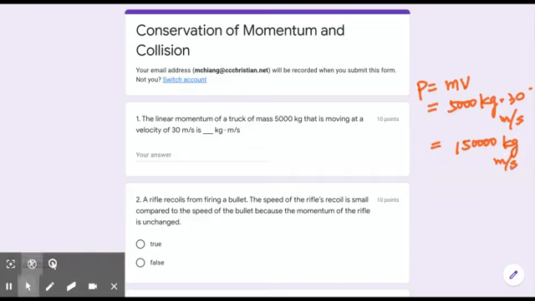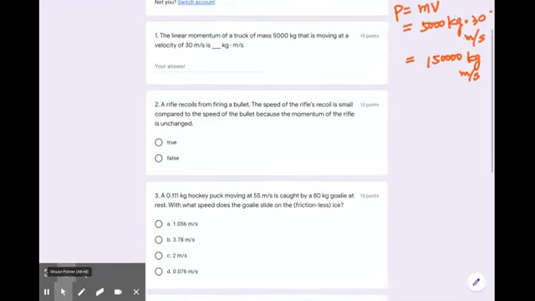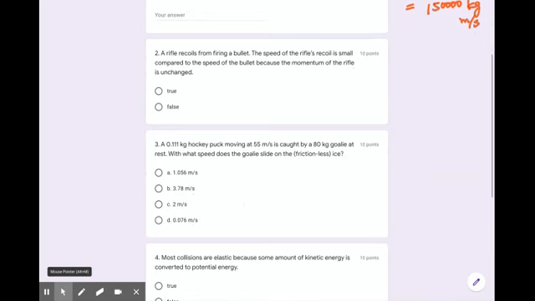Okay? Next one. I know, now you're like, oh my goodness, this is so easy. How can I not get it right the first time? I know. You just have to really focus. Number 2, a rifle recoils from firing a bullet. The speed of the rifle recoil is small compared to the speed of the bullet because the momentum of the rifle isn't changed.